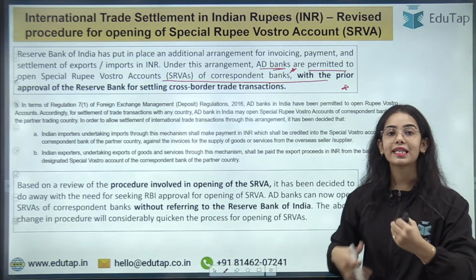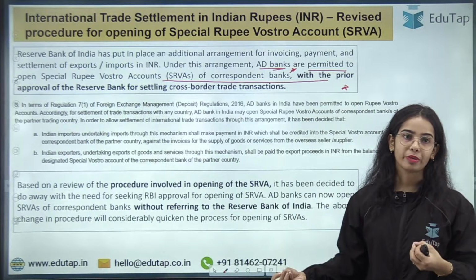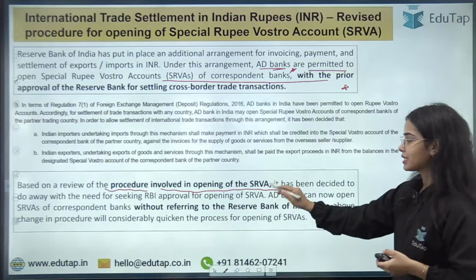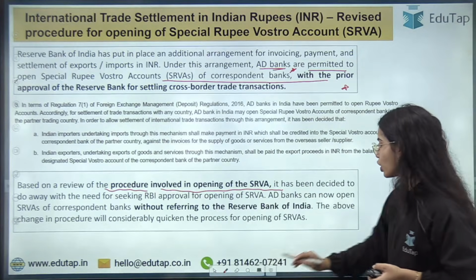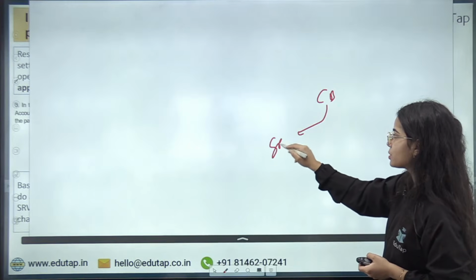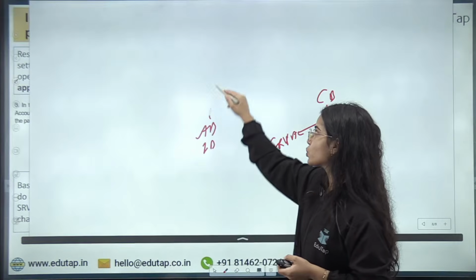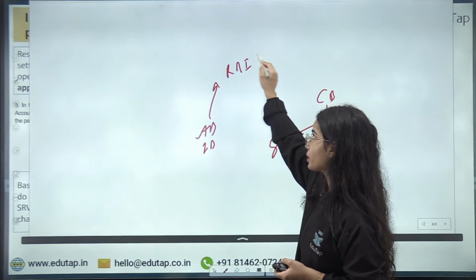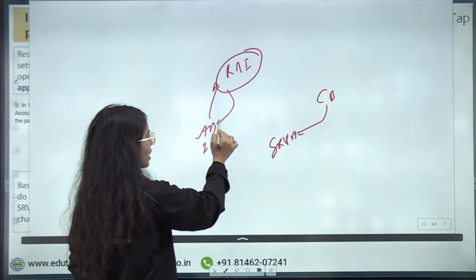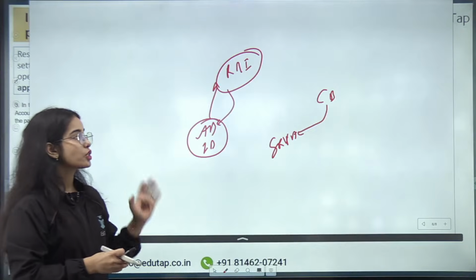Now the RBI has said that to make the process faster, the RBI approval will not be required. Based on a review of the procedure involved in opening the SRVA, that is, the special rupee Vostro account. Before, what used to happen was that the correspondent bank used to request to open the special rupee Vostro account. The authorized dealer bank, that is the Indian bank, used to ask the Reserve Bank of India for permission. After a few days, RBI gave the permission to the authorized dealer bank to open the special rupee Vostro account, then the account used to open. So this was a lengthier process.